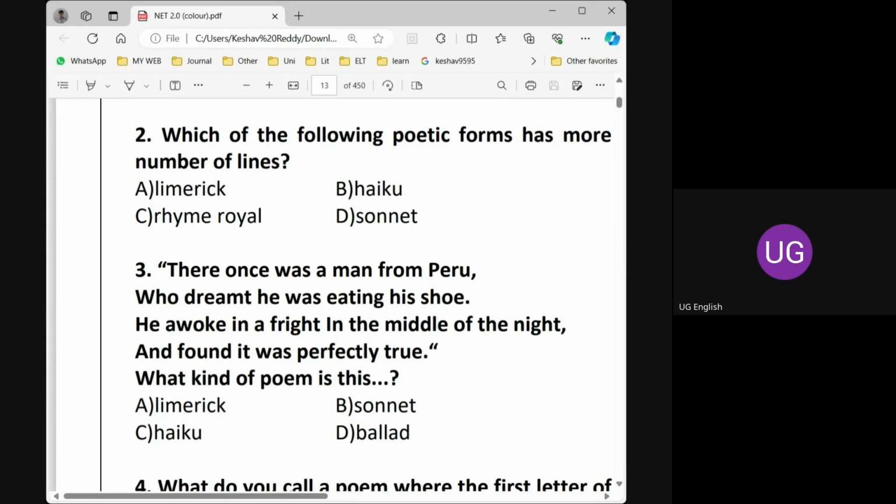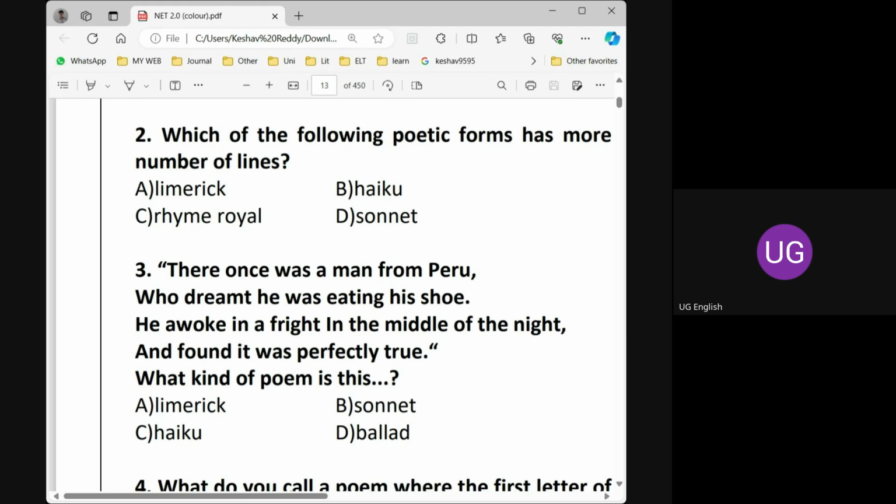Limerick. We all know limerick has how many lines? In the given options, Sridevi, don't go for other options. Quatrain is not there. I have given only 4 options to you: limerick, sonnet, haiku, and ballad. Is there any chance to go with option A?